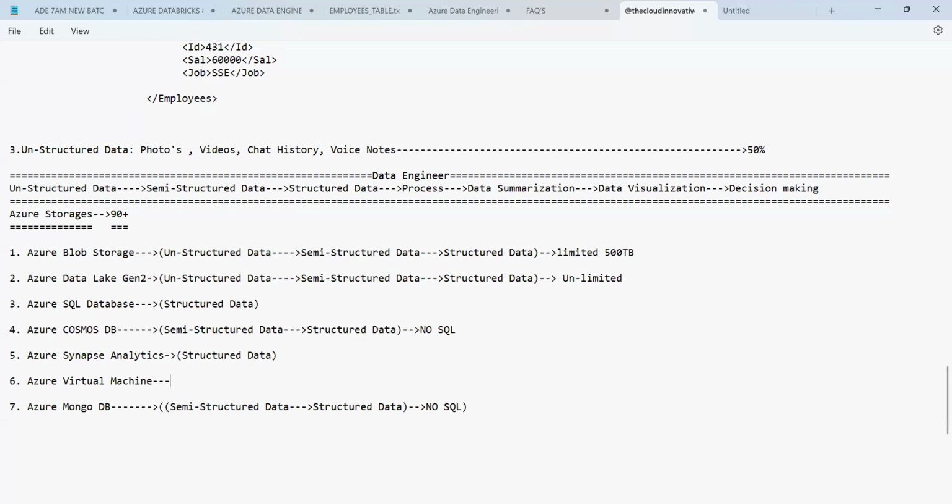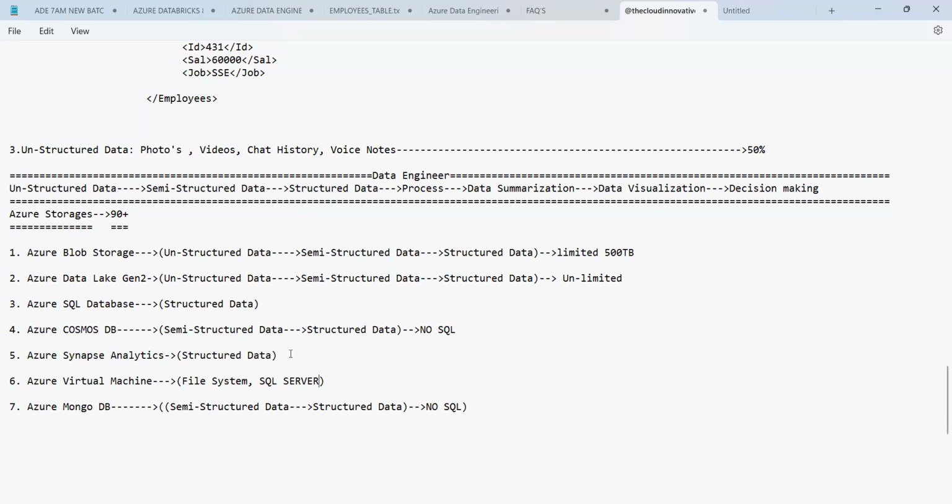And then you have the virtual machine, guys. With a virtual machine, you can store any kind of data. That means you can use it for the file system, where you can store various files. You can use it for SQL Server. So we can say structured or semi-structured data you can store even in the Azure virtual machine.